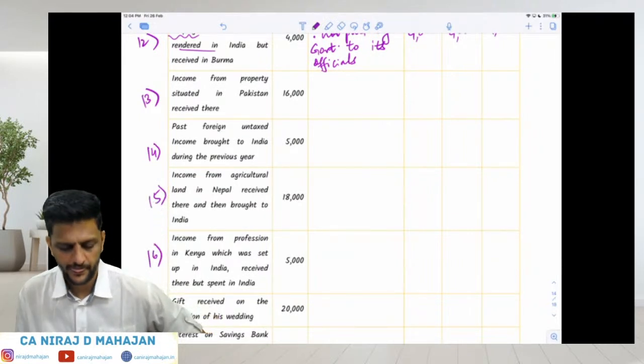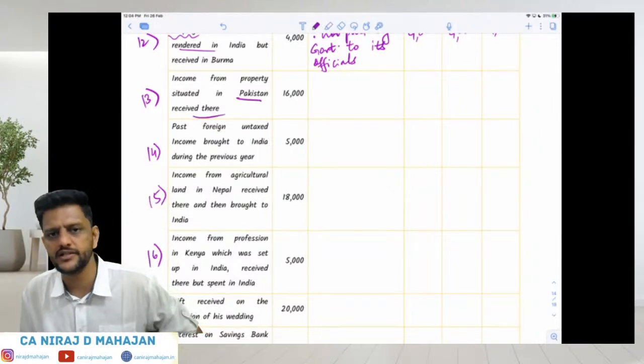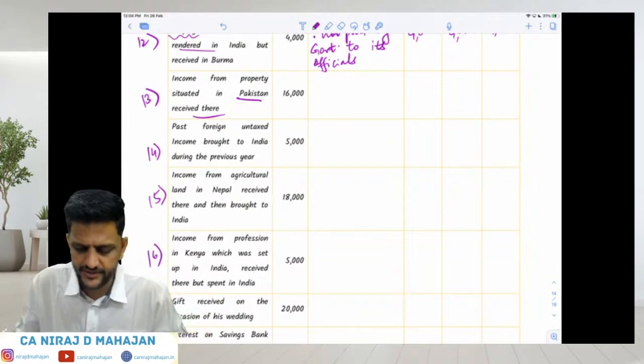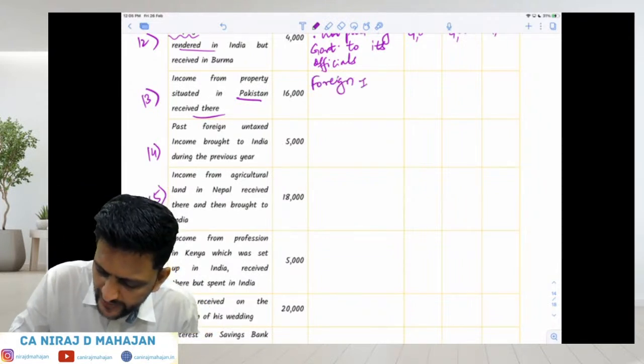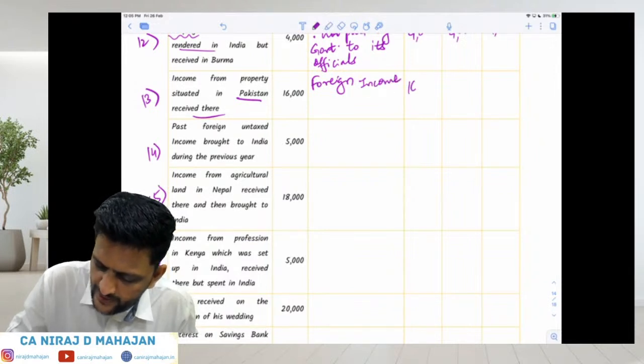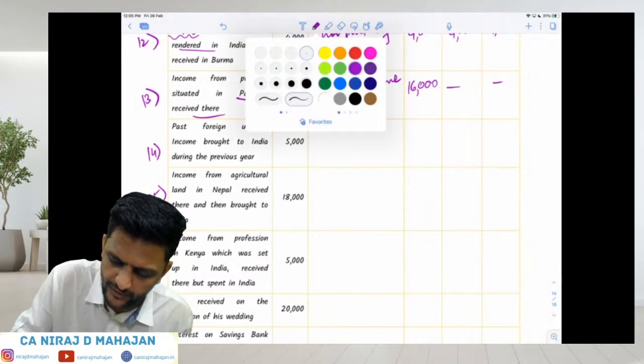Tell me. 13th. Income from property situated in Pakistan received there. There means in Pakistan itself. Property in Pakistan, received in Pakistan, it becomes what? Foreign income. I hope you are able to solve quickly now. So tax only in hands of ROR. This is quite important.